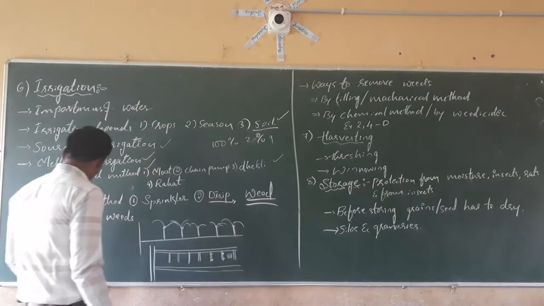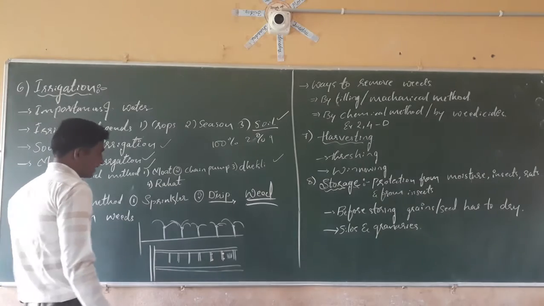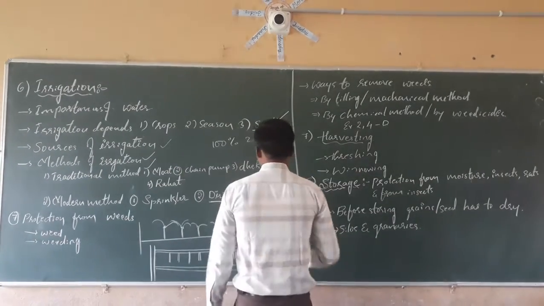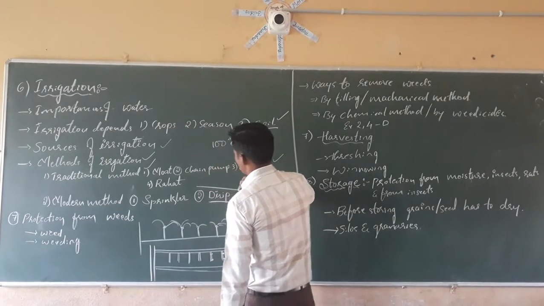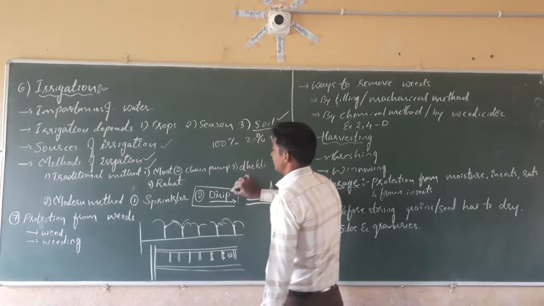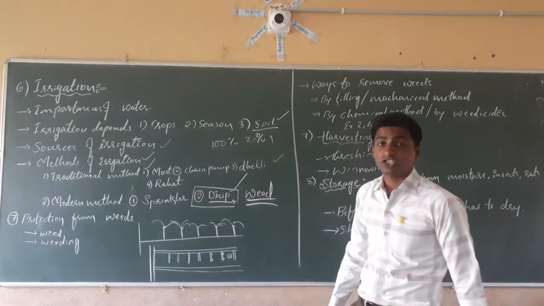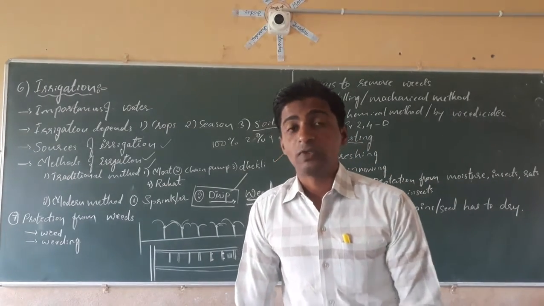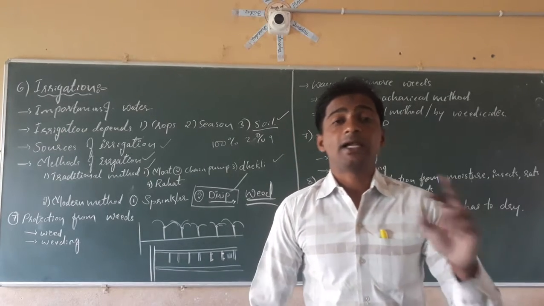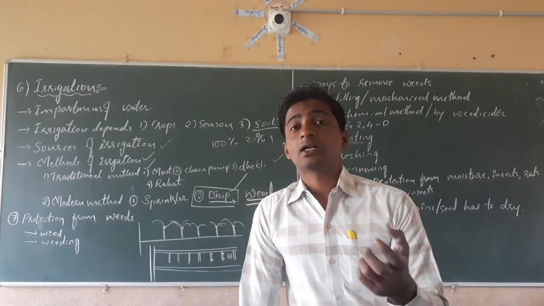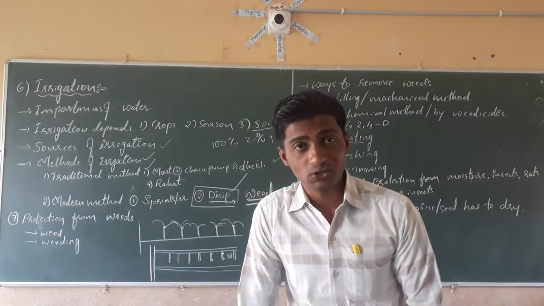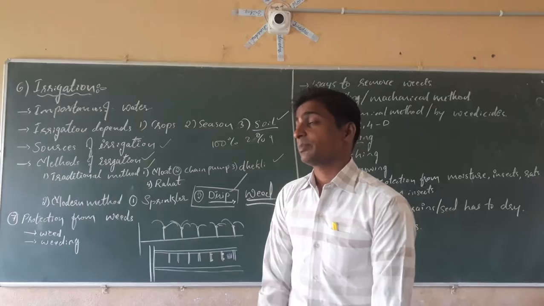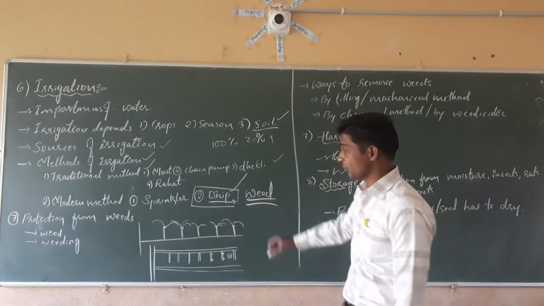Next, dear students, the main important point: these are the methods of irrigation, and the most applicable, best method is drip irrigation. This way we can save water, we can get more yield, and we can control the weeds also. Yes, we will get an efficient product. These are the benefits of drip irrigation.